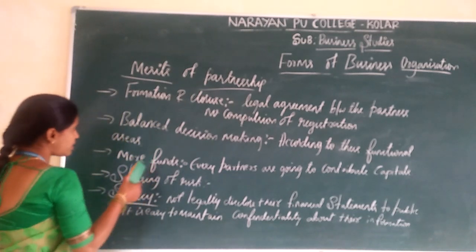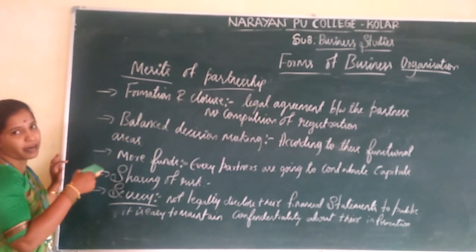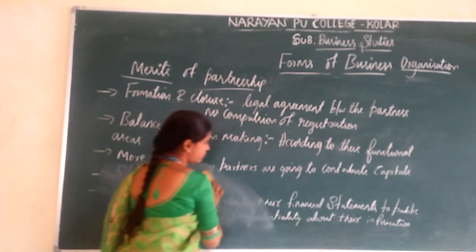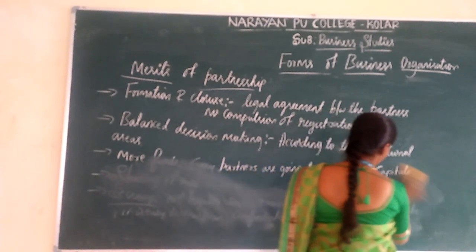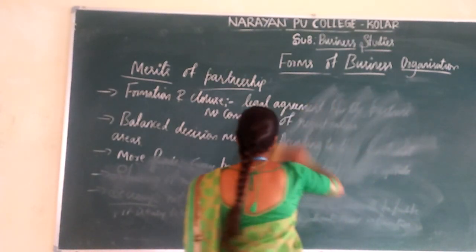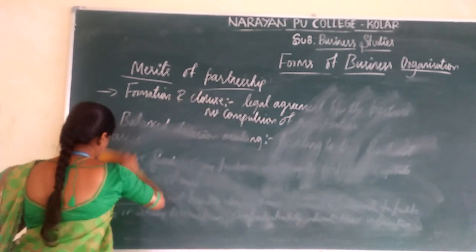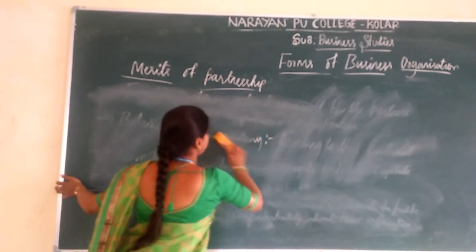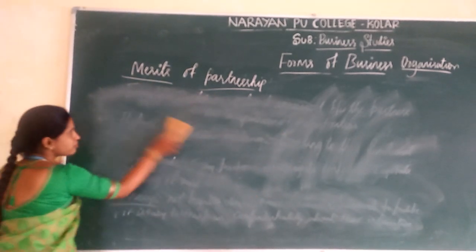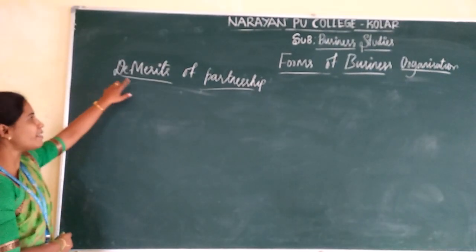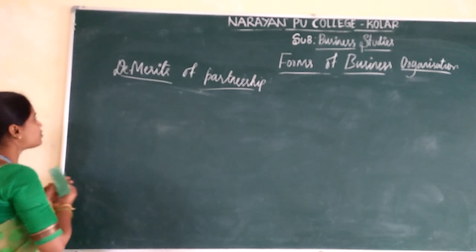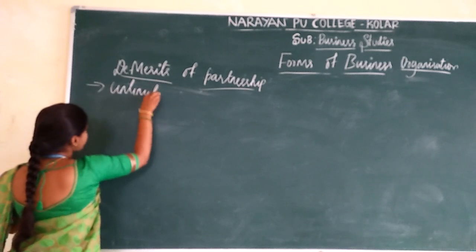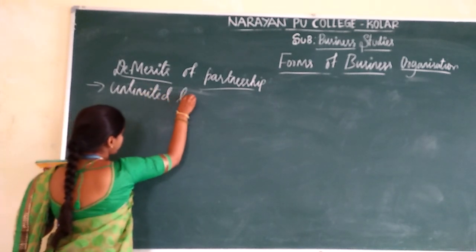I think all of you are clear with these points. These are the 5 merits of partnership firm, and the next one is demerits of partnership. In that, the first one is unlimited liability.